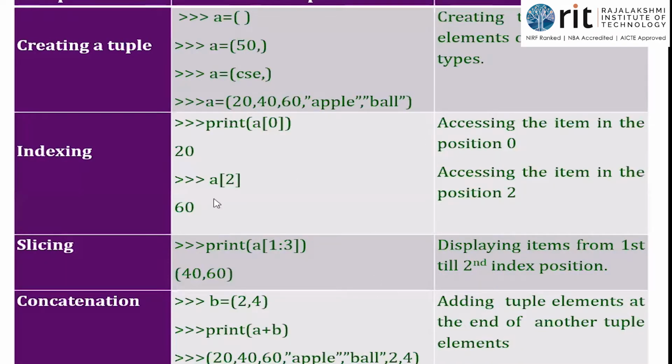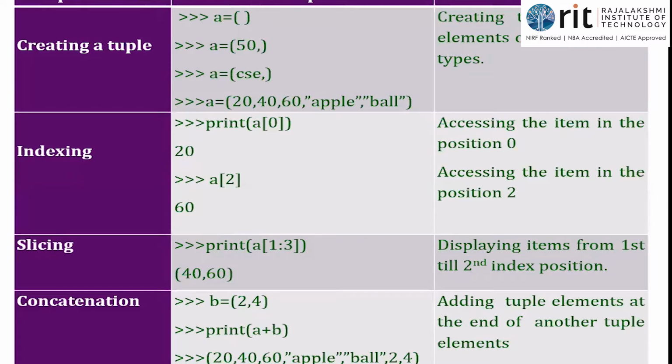First, we should know how to create a tuple. Only then can we go with the operations, isn't it? So how to create a tuple? Like we saw the different ways of creating a list, we are going to see the different ways of creating a tuple. Look at the screen. In the first example, A is equal to empty parenthesis, which means I've created a tuple with no items in it. The structure is there.